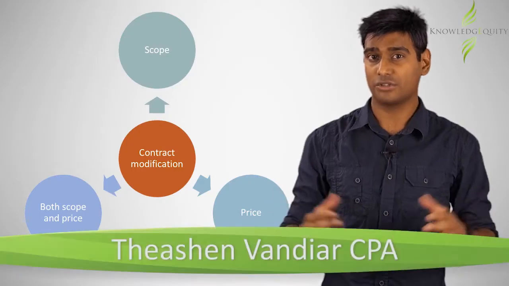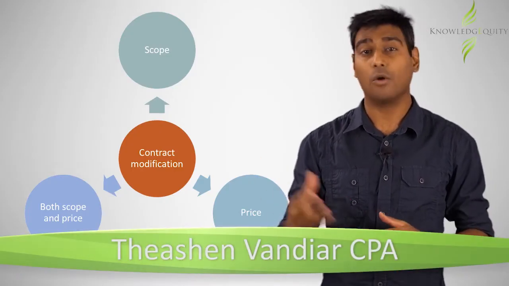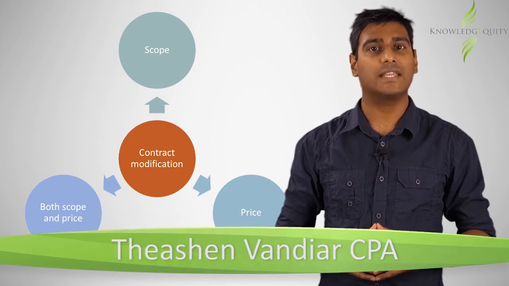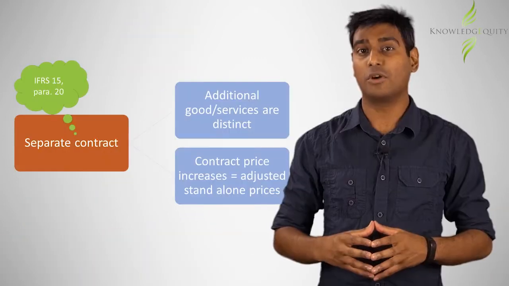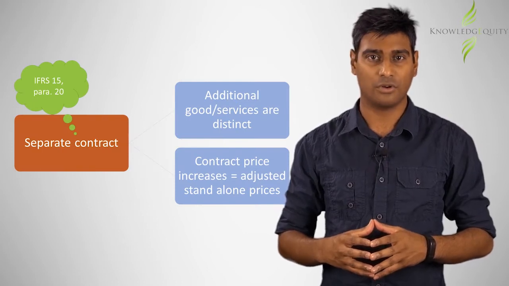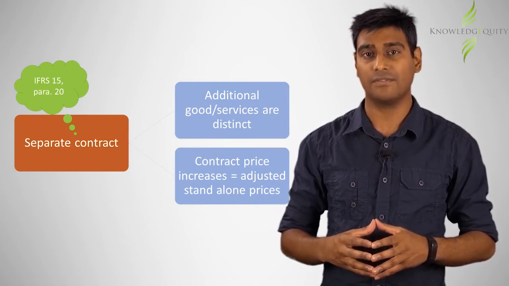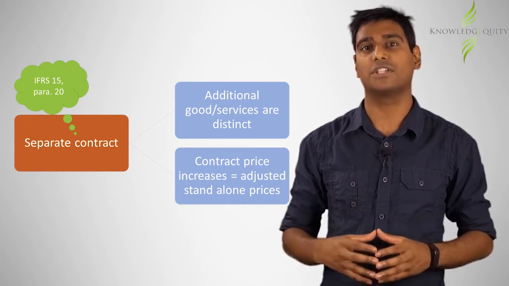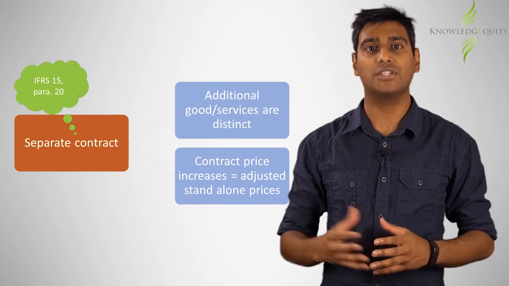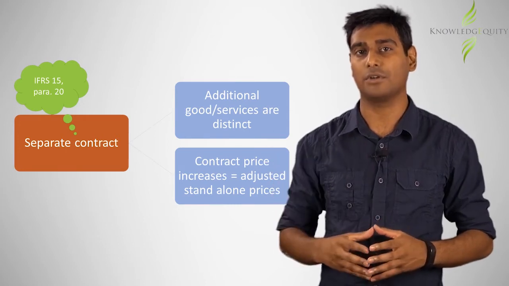If there are modifications to a contract's scope, price, or both of these, the modifications can either be treated as a separate contract or not. The modification must be treated as a separate contract if the two conditions set out in IFRS 15 paragraph 20 are satisfied. If either of these conditions are not satisfied, then the modifications cannot be treated as a separate contract.